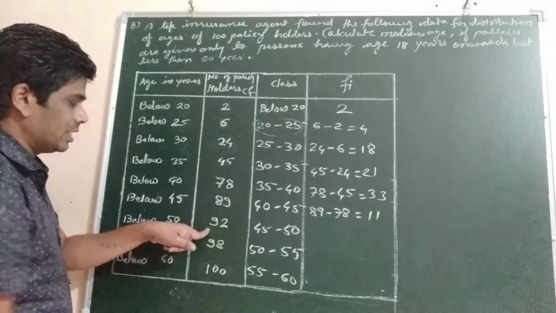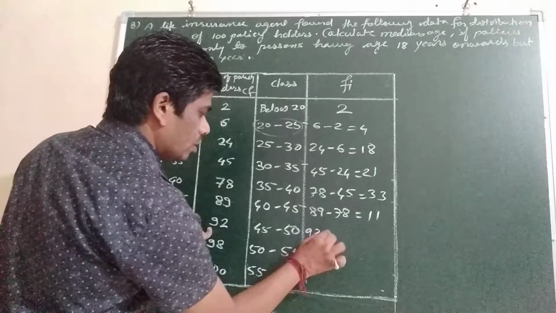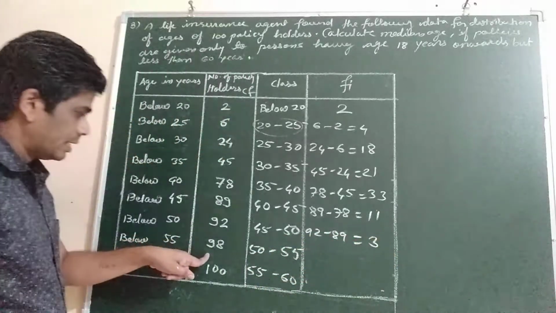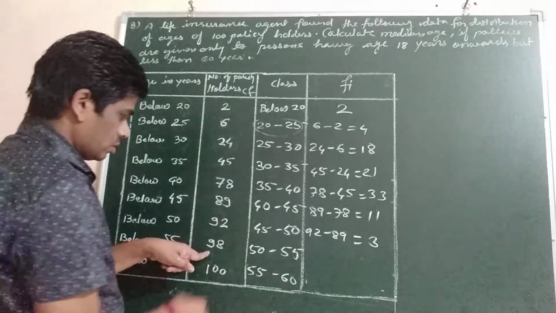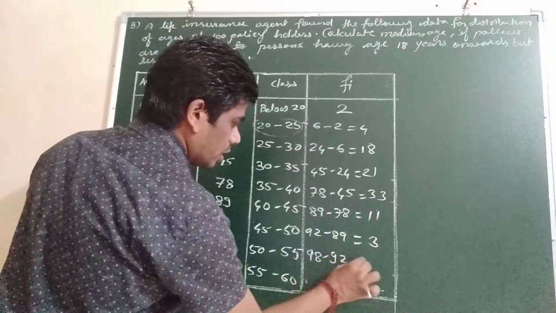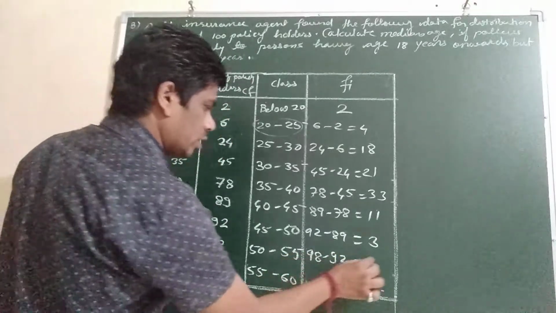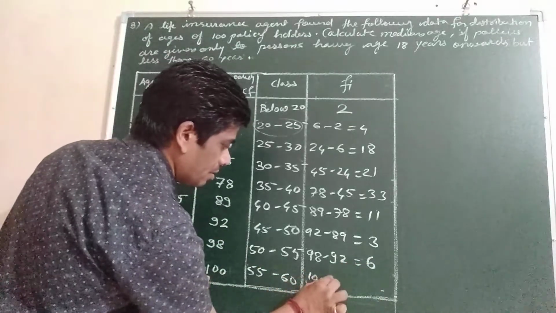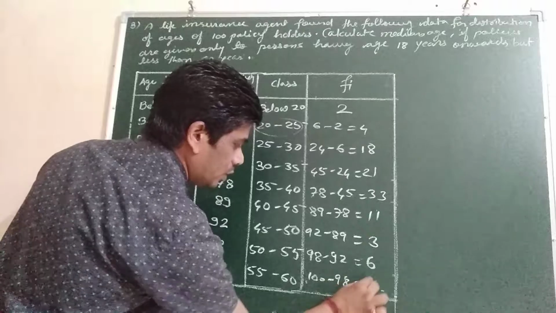Then 92 minus 89 will be 3. Then 98 minus 92 will be 6. And here 100 minus 98, there will be 2 people.